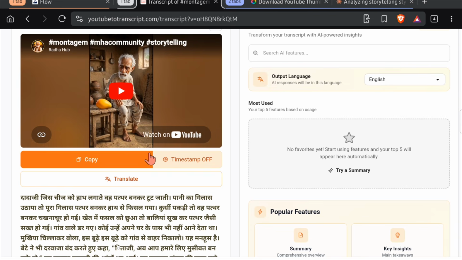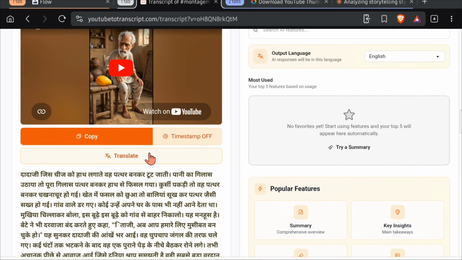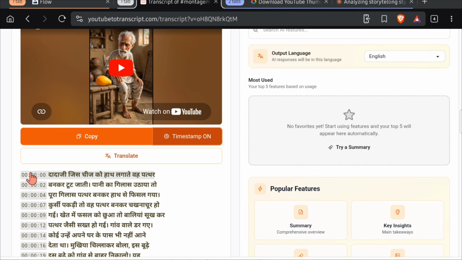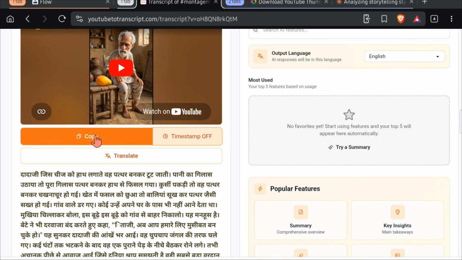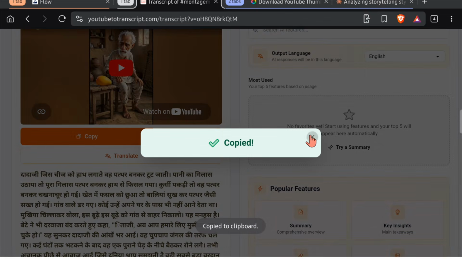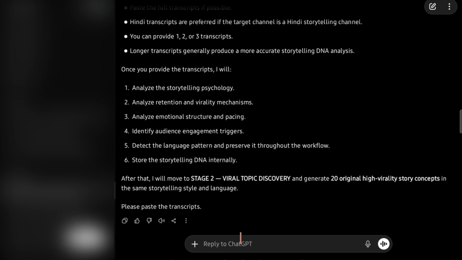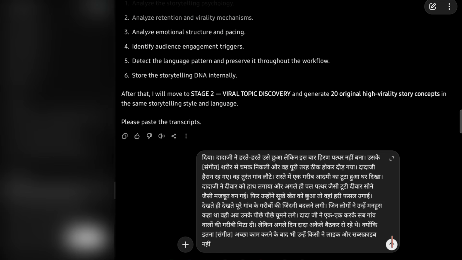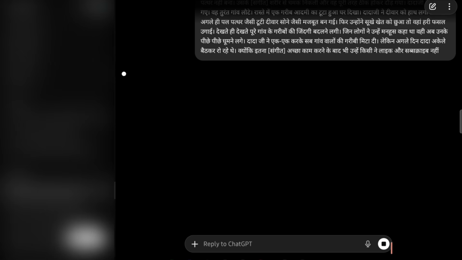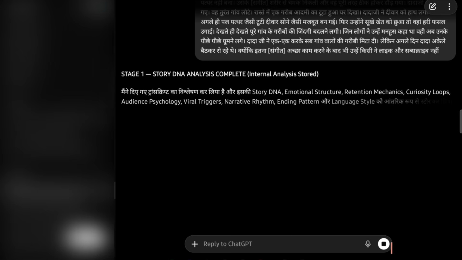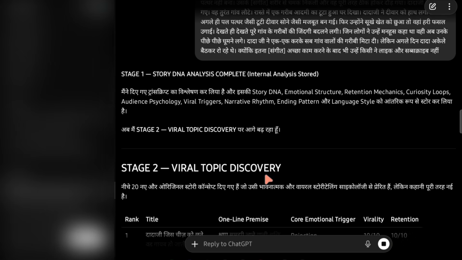One important thing to note is that if the timestamp option is enabled, you will see timestamps appearing throughout the transcript. Make sure that option is turned off. Once the timestamps are disabled, simply copy the entire transcript. Now, go back to ChatGPT and provide that transcript. The moment ChatGPT receives the transcript, it will start analyzing the entire story.